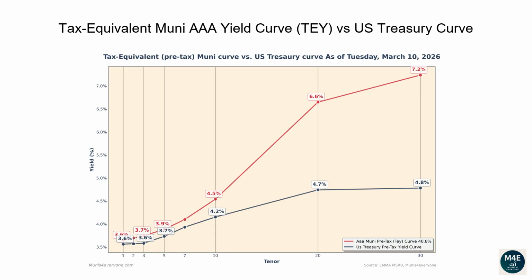Observing the current graph, we can see that currently all the Muni tax-equivalent yields, based off a 40.8% tax rate, are above Treasury yields. When this scenario happens, it may be less convenient for investors to buy US Treasury bonds. For example, if you wanted to buy a 30-year bond, a AAA Muni bond would yield 7.2% compared to a lower yield of 4.8% from a Treasury bond.